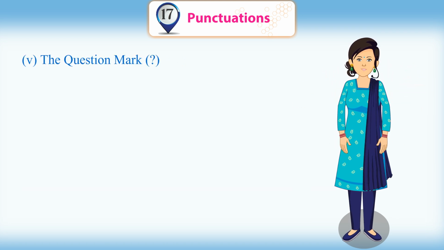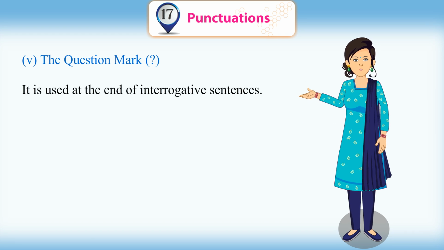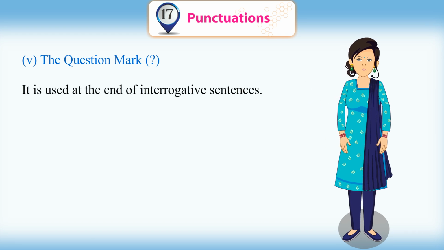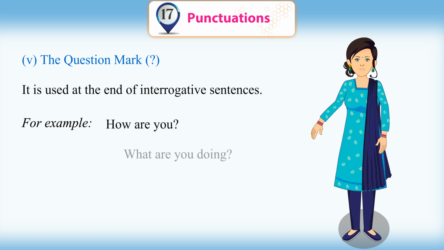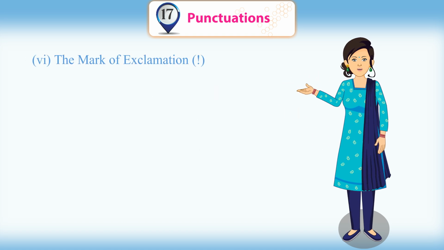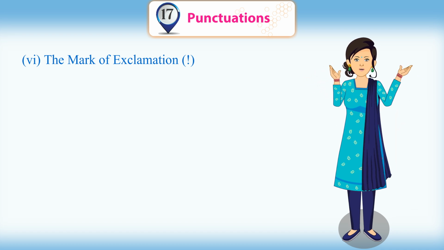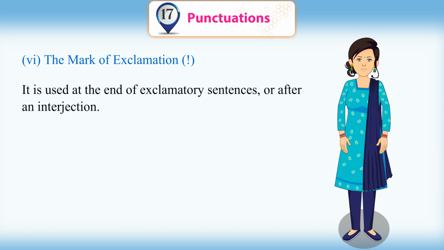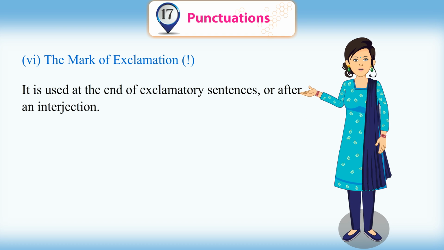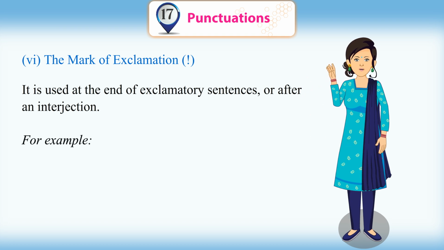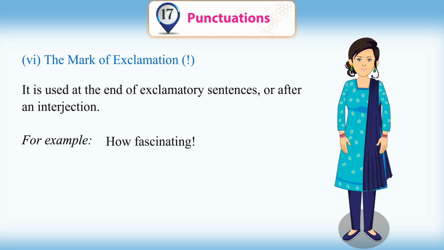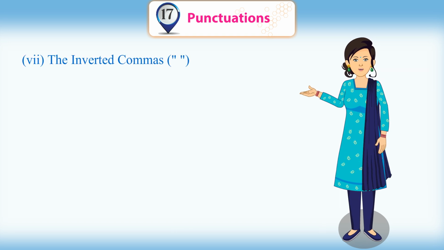Fifth, the question mark. It is used at the end of interrogative sentences. For example, how are you? What are you doing? Sixth, the mark of exclamation. It is used at the end of exclamatory sentences or after an interjection. For example, how fascinating!